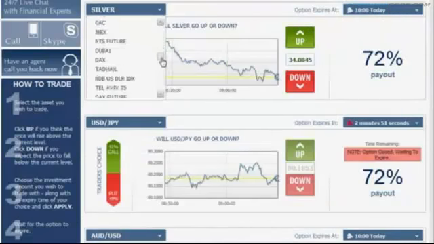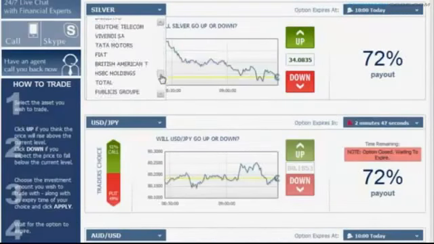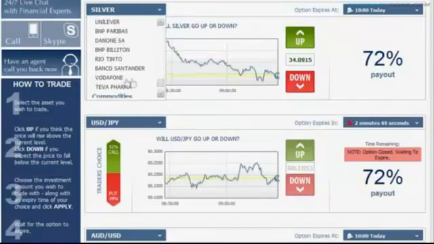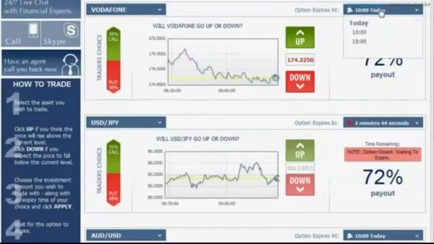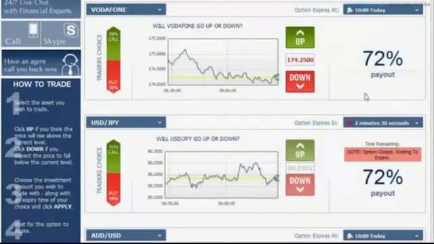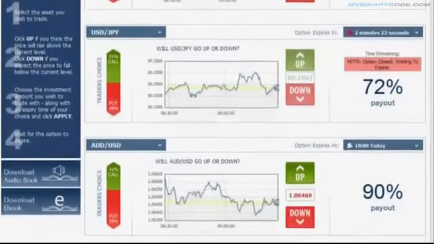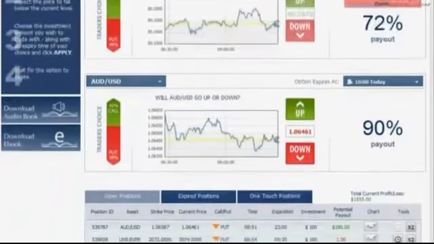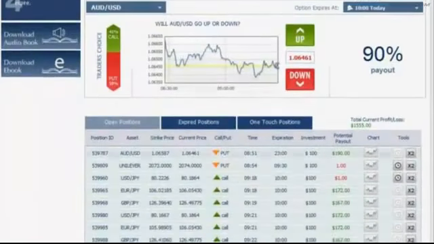We choose the Vodafone stock from our stock section right here. We choose our hour. Since it's going down, we click down, enter $100 and apply. Approve the option and exit the confirmation. So by now I have currently opened 7 positions following the significant trends showed by the graphs. Right here we have all of how much we've lost and won.